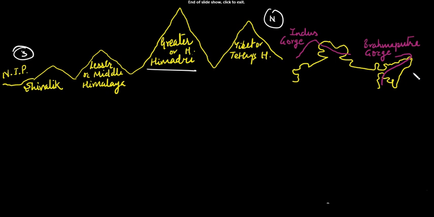The Himalayas, the abode of snow, represent the youngest and highest fold mountain in the world. Longitudinally, Himalaya consists of these ranges: Tibetan Himalaya, Greater Himalaya, Lesser Himalaya, and Shivalik.